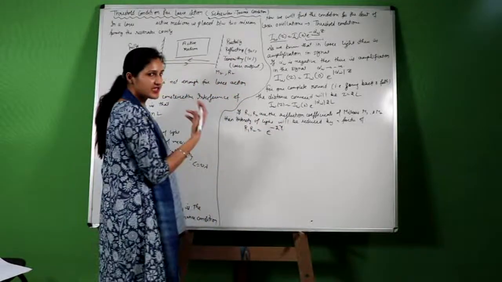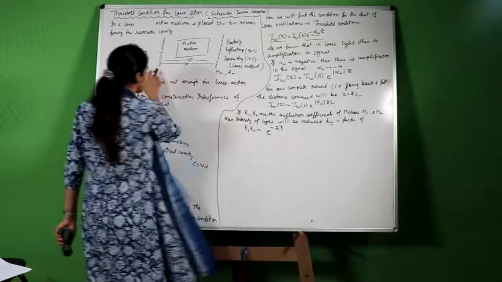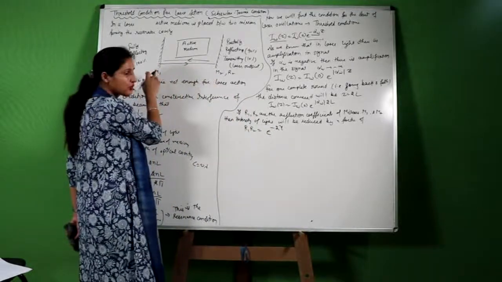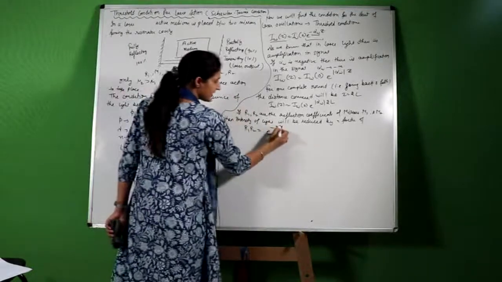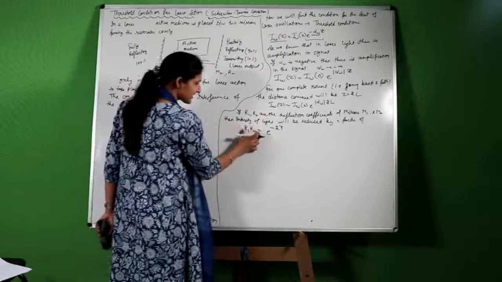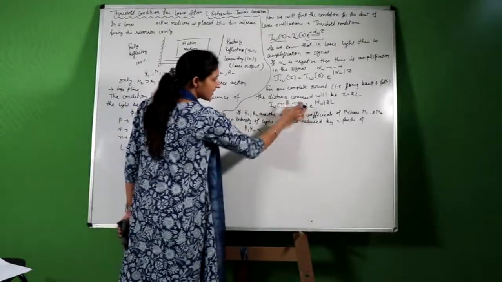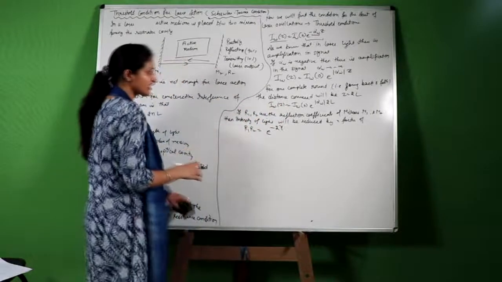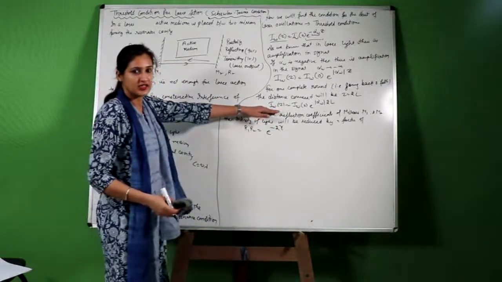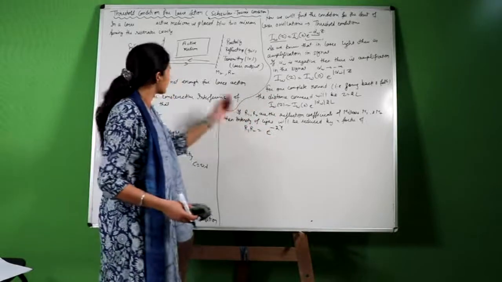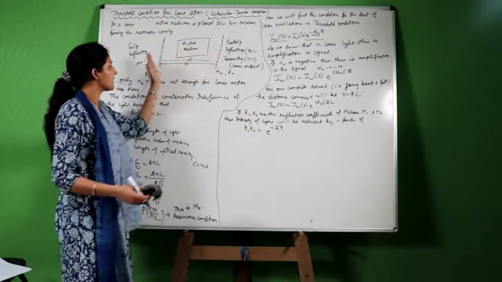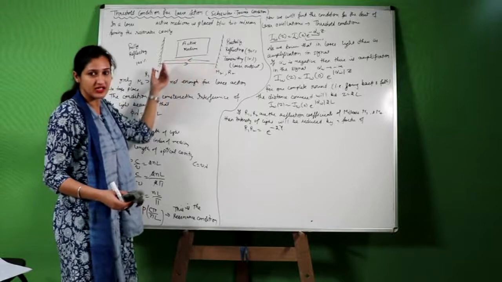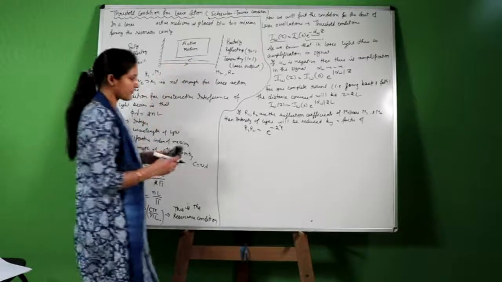Negative because there is a decrease in the intensity, 2 because there is 1 plus 1, two rounds going back and forth. Gamma is a constant. By this factor, the intensity of light will get reduced. This reduction in intensity is due to the collision, due to the strike of the beam on these two mirrors, due to the reflection coefficients.